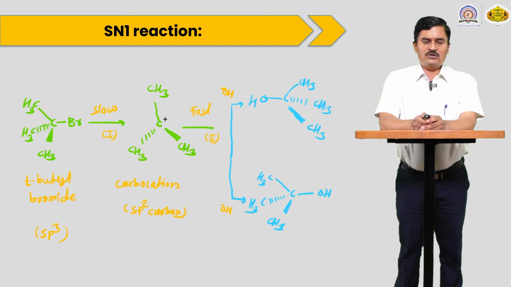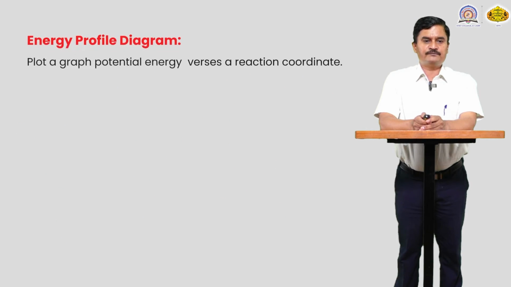Means the attack of the nucleophile is equally possible, means 50% inversion and 50% retention. Means SN1 reaction always gives a racemic mixture.